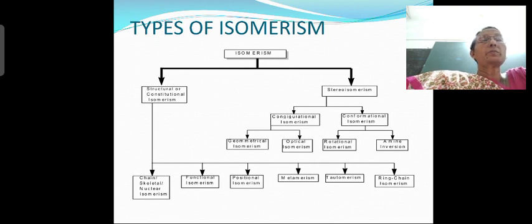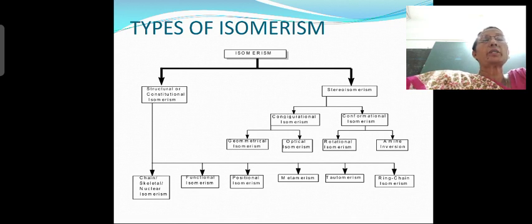Stereo isomerism is further classified into 2 types, configurational and conformational. Configurational isomerism is once again classified into 2 types, geometrical and optical. Conformational is once again split into two types, rotational and amine inversion. But you are not going to study all of these, only a few.